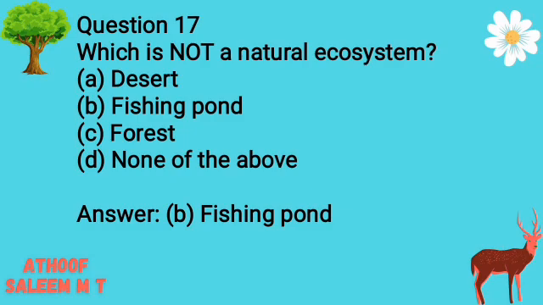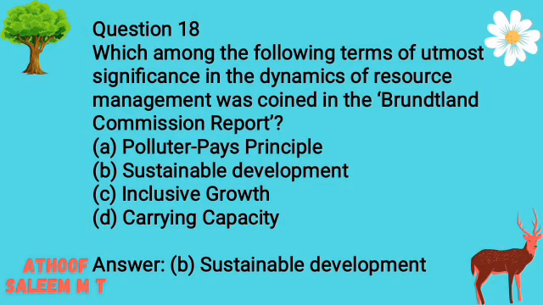Question 17. Which is not a natural ecosystem? Options: A. Desert. B. Fishing pond. C. Forest. D. None of the above. Answer B. Fishing pond. Question 18. Which among the following terms of utmost significance in the dynamics of resource management was coined in the Brundtland Commission report? Options: A. Polluter pays principle. B. Sustainable development. C. Inclusive growth. D. Carrying capacity. Answer B.